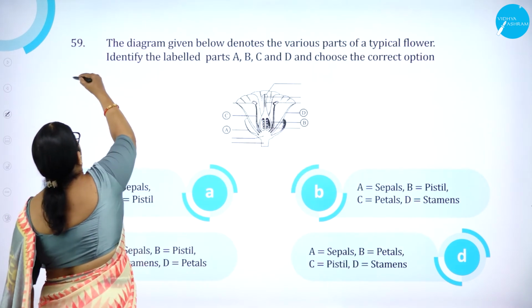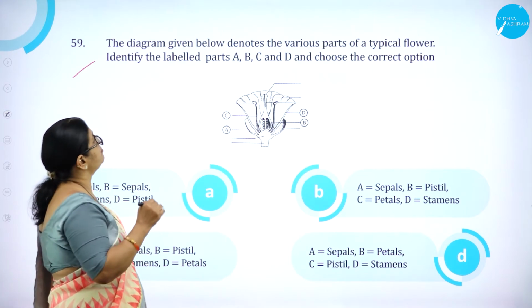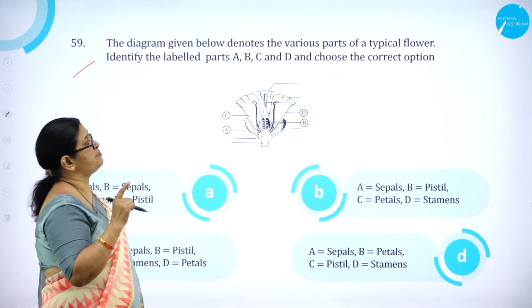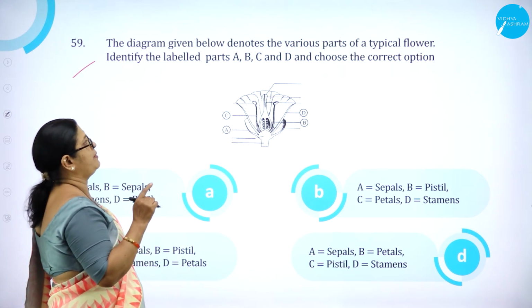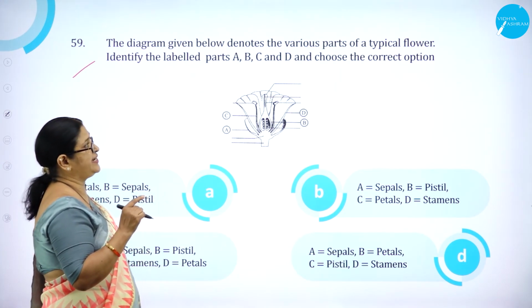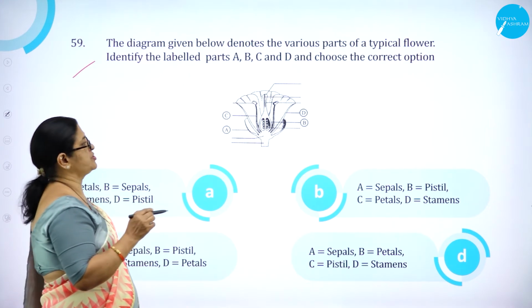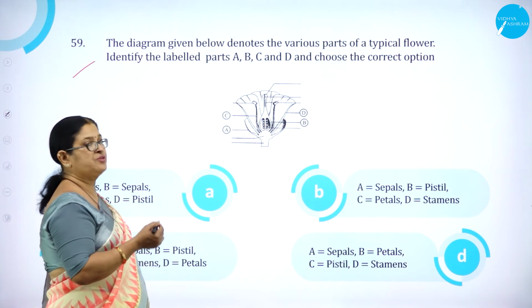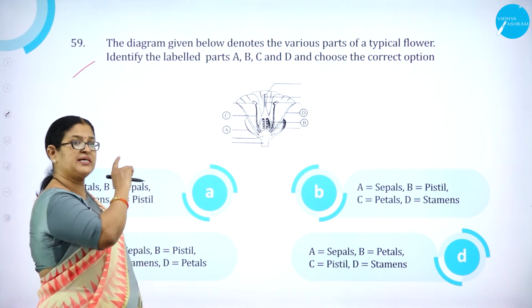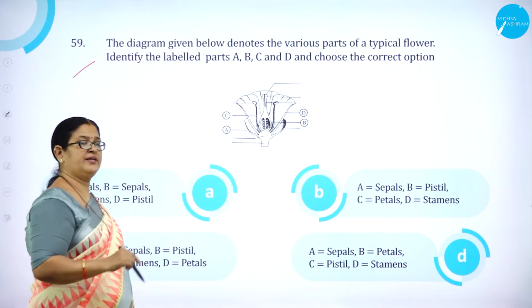Moving on to question number 59. The diagram given below denotes the various parts of a typical flower. Identify the labeled parts A, B, C and D and choose the correct option. So this is the LS of a flower, longitudinal section of a flower. So we need to name the parts, which is the correct option, which has the right parts.